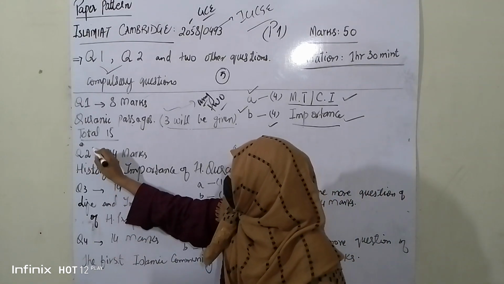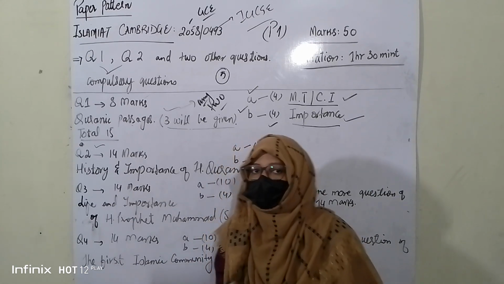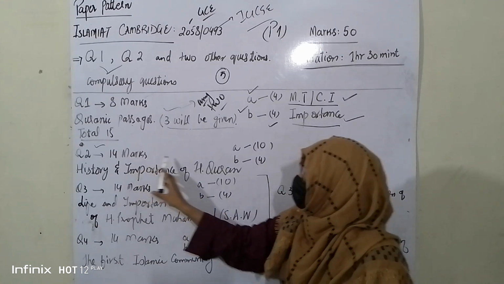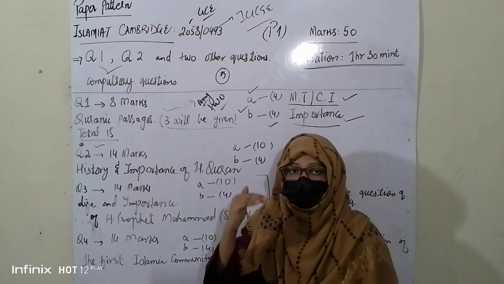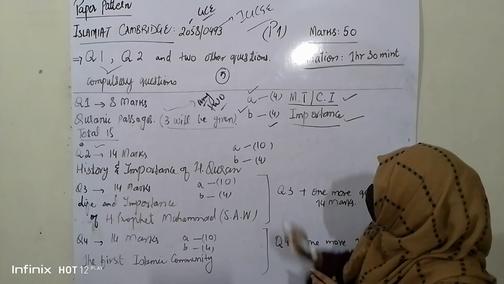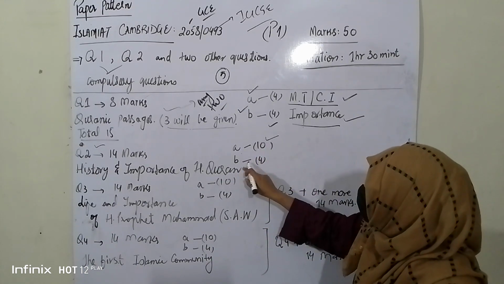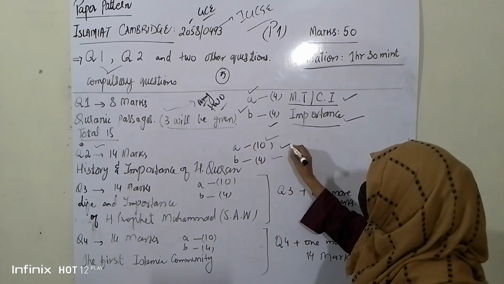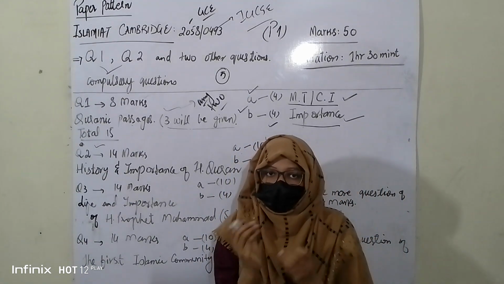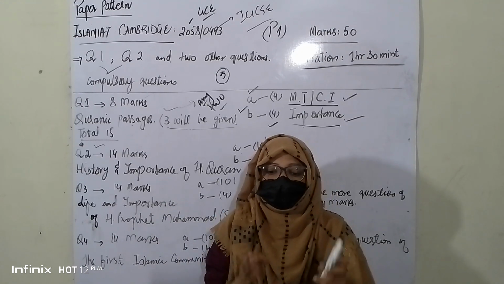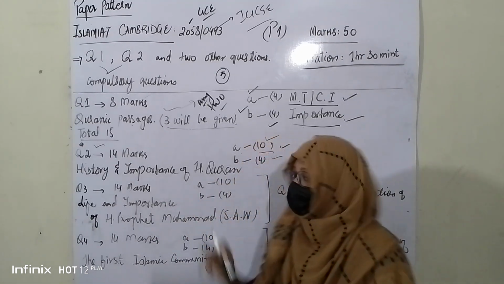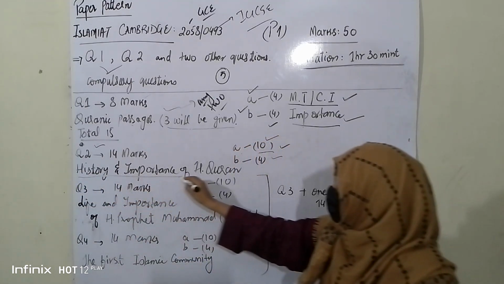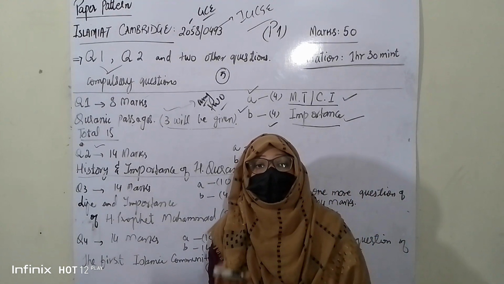Then come to question number 2. Again another compulsory question. This question is of 14 marks, divided like this: A part of 10 marks and B part of 4 marks, 10 plus 4, 14. You can estimate from the number 10 being more than 4 that you are supposed to give a detailed answer in this part. This question will be asked from the chapter History and Importance of Holy Quran.